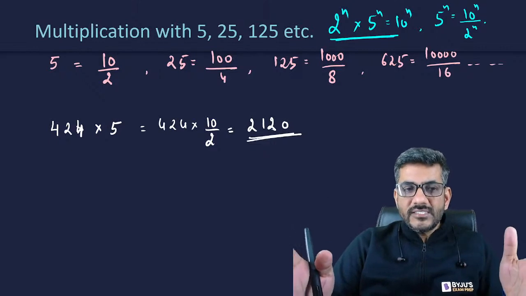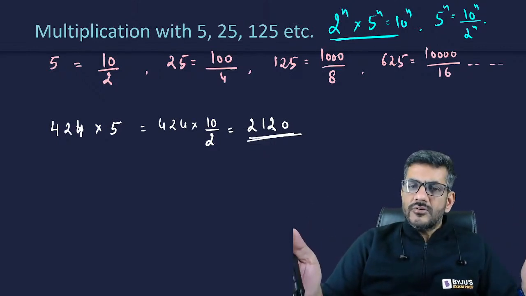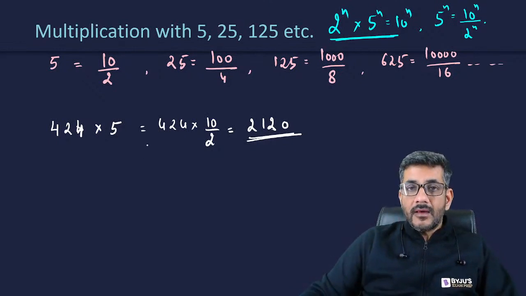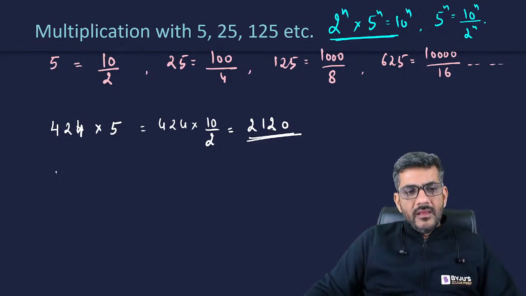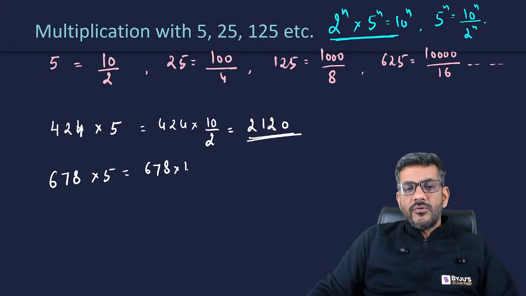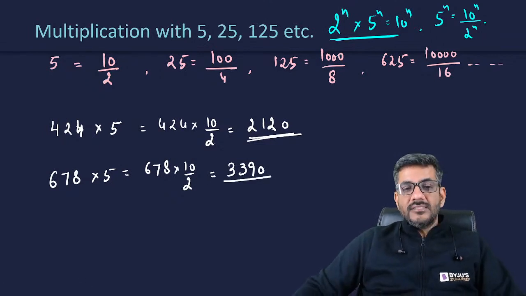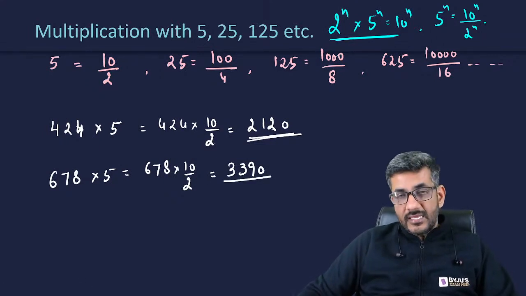Dividing by 2 is always easy for us rather than multiplying by 5, isn't it? If I give you a question and ask you to divide by 2, probably you would be more comfortable dividing by 2 rather than multiplying by 5, right? Let me take another example. If I have to multiply 678 with 5, it is better to write 678 into 10 by 2. Divide 678 by 2. 2 3s are 6 and 2 39s are 78. Just put a 0 with that and my answer is 3390.